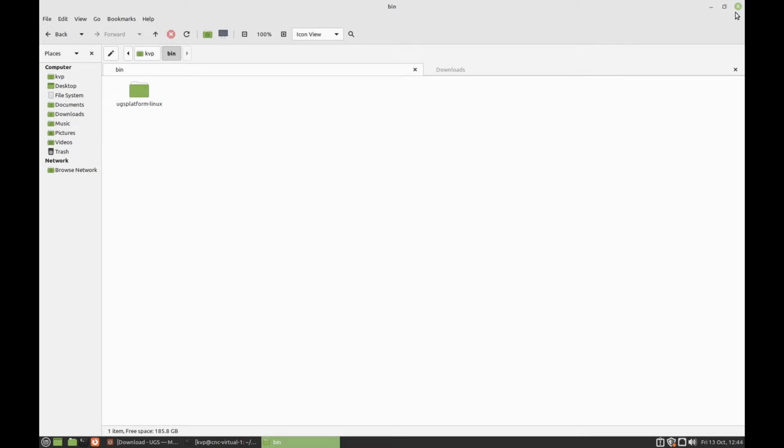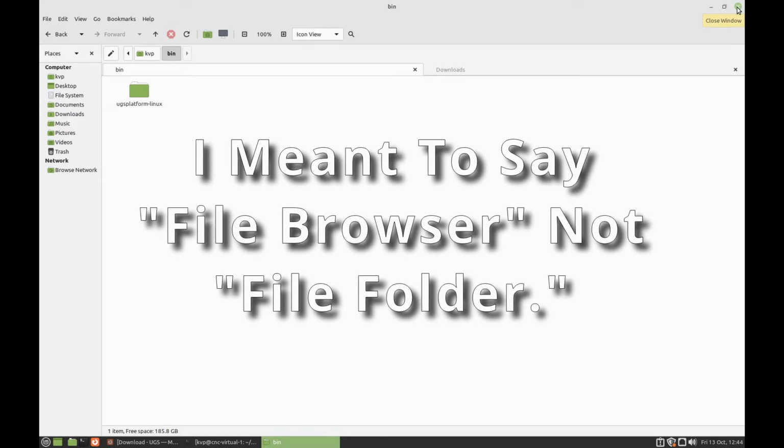But I don't want to have to go into the terminal or go browsing for it on the file folder in order to execute it whenever I need it.